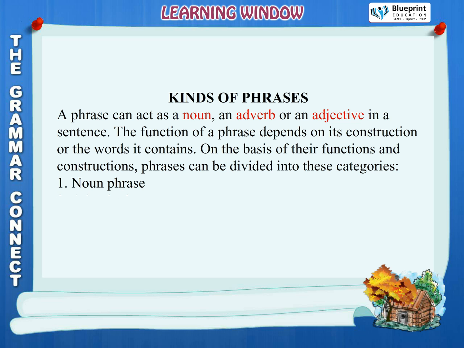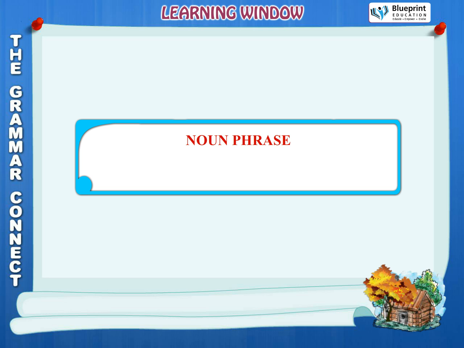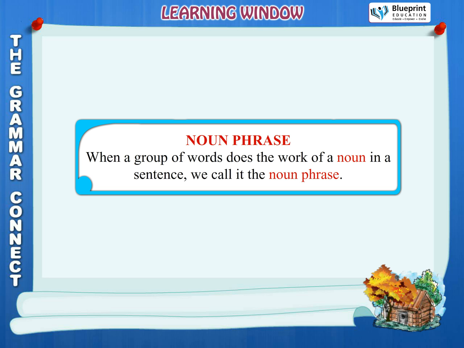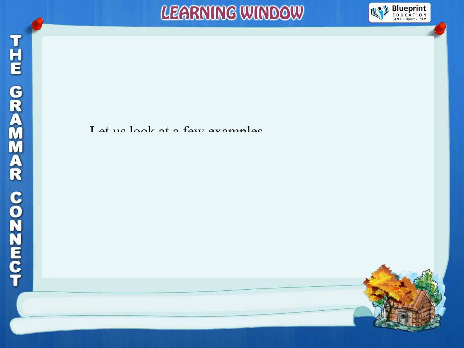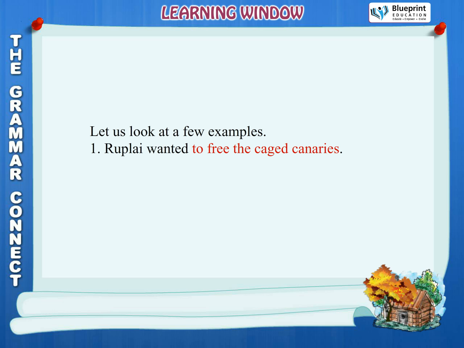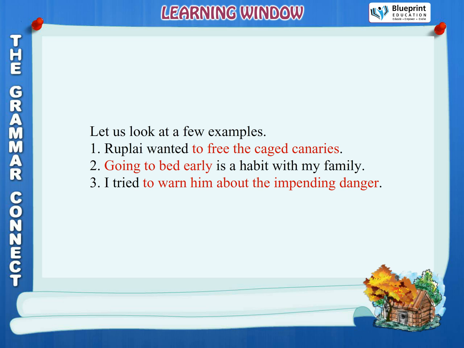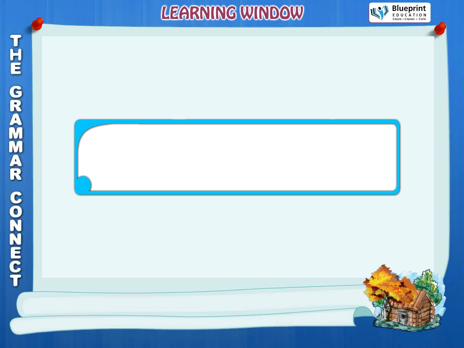1. Noun phrase. 2. Adverb phrase. 3. Adjective phrase. Noun phrase. When a group of words does the work of a noun in a sentence, we call it the noun phrase. Let us look at a few examples. 1. Rupali wanted to free the caged canaries. 2. Going to bed early is a habit with my family. 3. I tried to warn him about the impending danger.